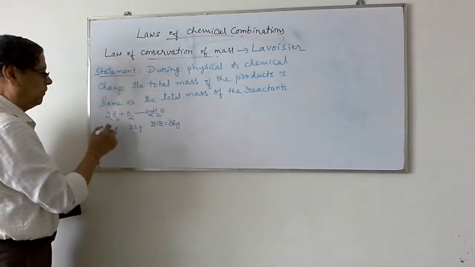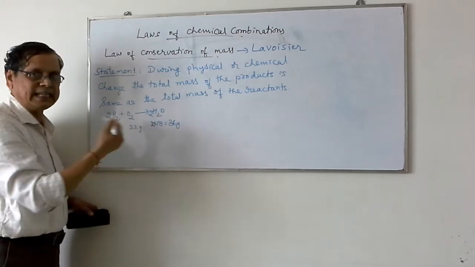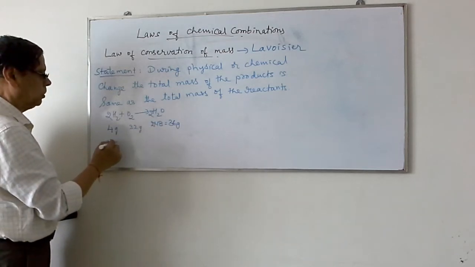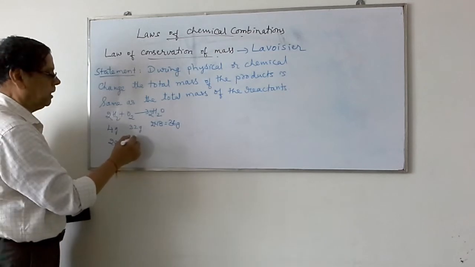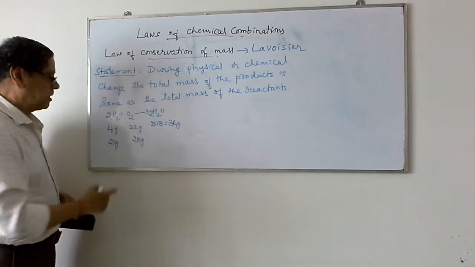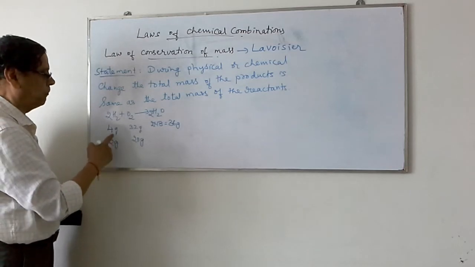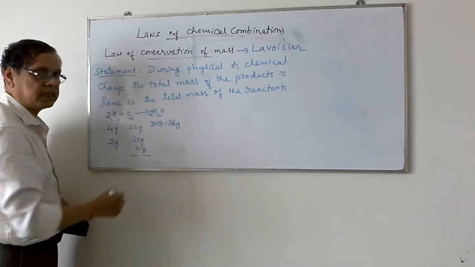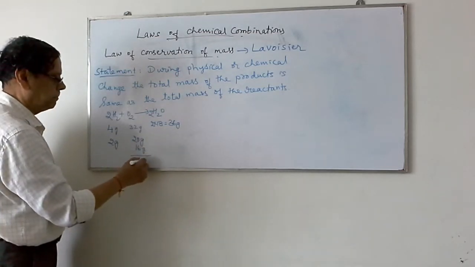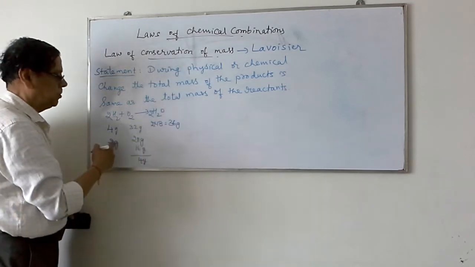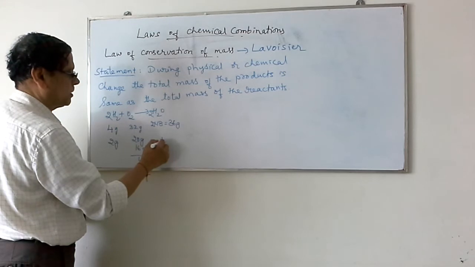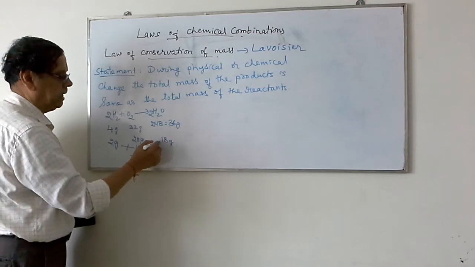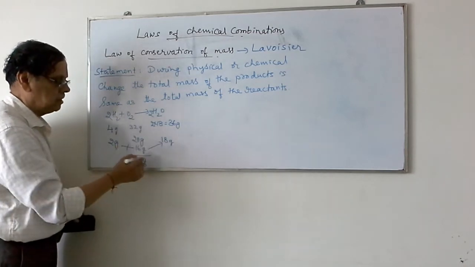If the amount of hydrogen and oxygen taken is less, then accordingly we can write this. Say for example, I am taking 2 grams of hydrogen, but I am taking 20 grams of oxygen. Still they combine in the same ratio, that is 4:32, which means 2:16. Out of this, the mass of the oxygen combining will be 16 grams. The remaining will be 4 grams. The water produced will be 18 grams. So 2 grams plus 16 grams will give rise to 18 grams. The remaining mass of the oxygen will be 4 grams.